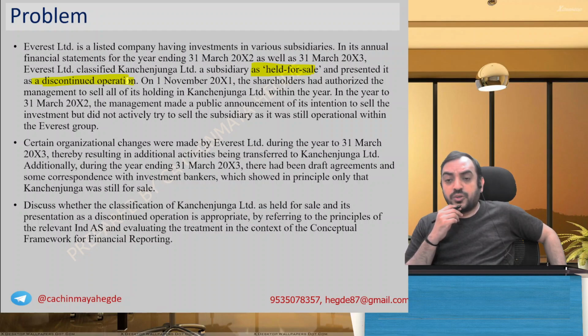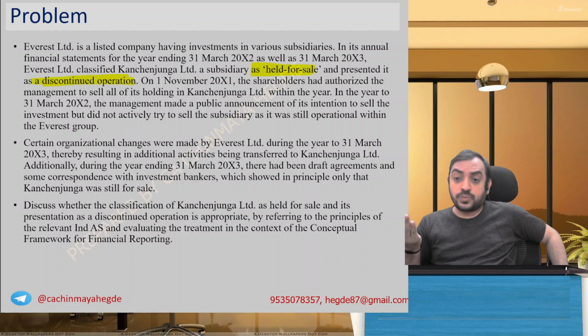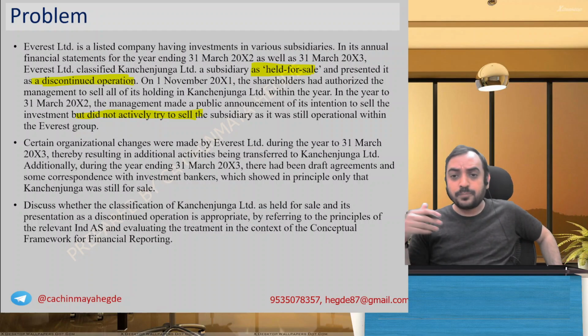On 1st November 2001, shareholders authorized the management to sell the holding of Kanchenjunga within a year. In the year to 31st March 2002, the management made a public announcement of its intention to sell the investment, but did not actively try to sell, as it was still operational within the Everest Group. They made an announcement, but they are not making best efforts.